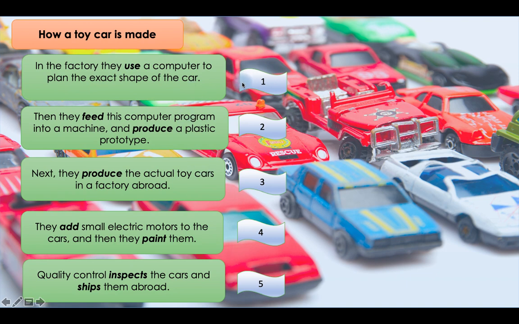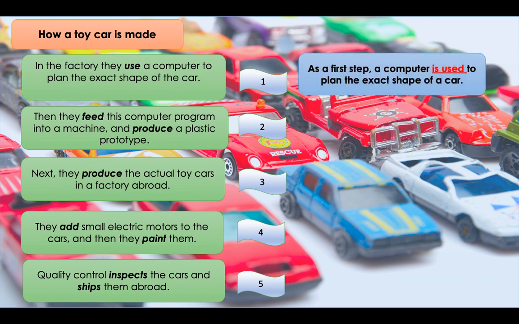Now let's try to make these active sentences passive. You can pause the video and do it on your own. And let me show you the process in the passive now. Use, yeah? So we have to use it in the passive form.